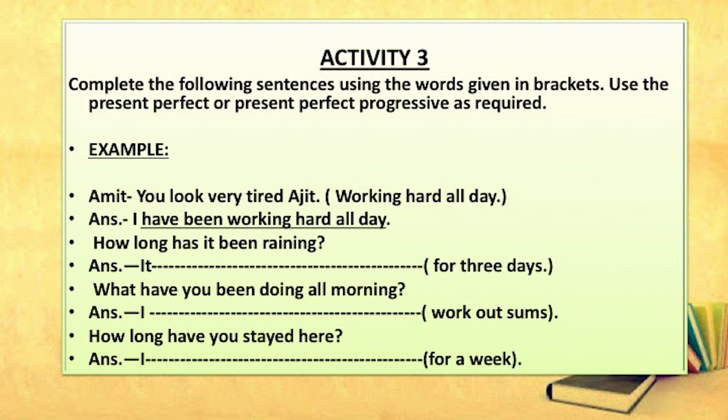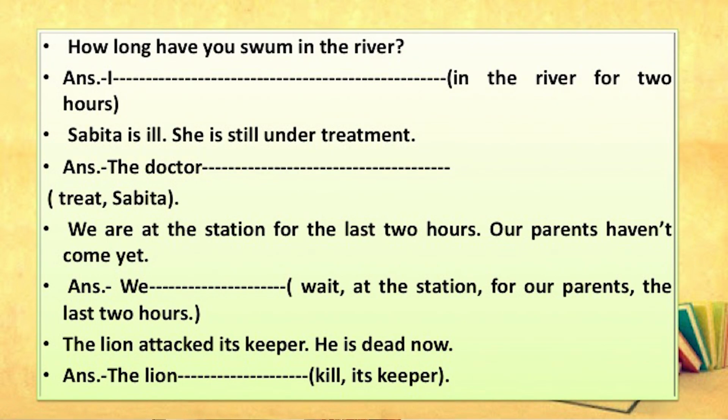Next, how long have you stayed here? For a week in the bracket, and you see in the question sentence there is the perfective aspect. How long have you stayed here? So, the answer also requires to carry perfective aspect, and you answer the question like this: I have stayed here for a week. I have stayed, have plus verb en, that means present perfect. I have stayed here for a week.